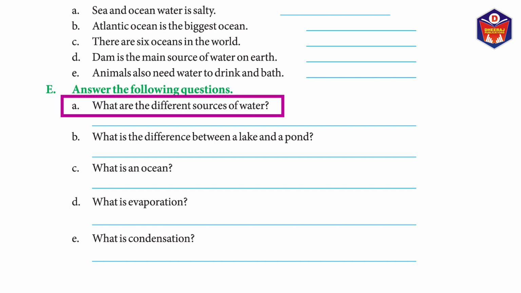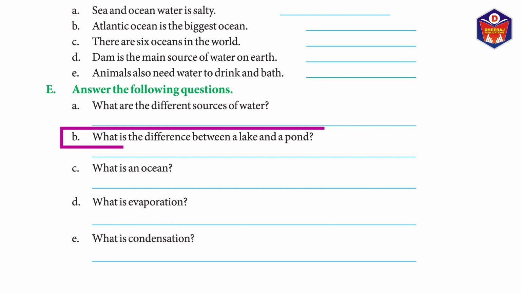E. Answer the following questions. A. What are the different sources of water? Answer. The different sources of water are rain, underground water, lakes, ponds and rivers. B. What is the difference between a lake and a pond? Answer. A large area of water surrounded by land is called lake. An area of water smaller than a lake is called pond.